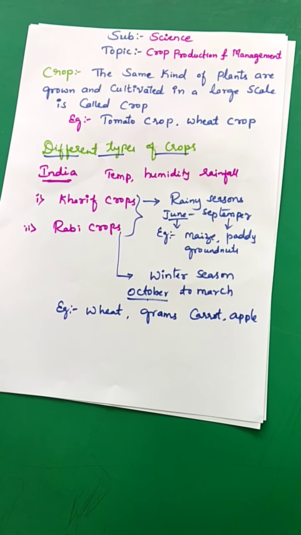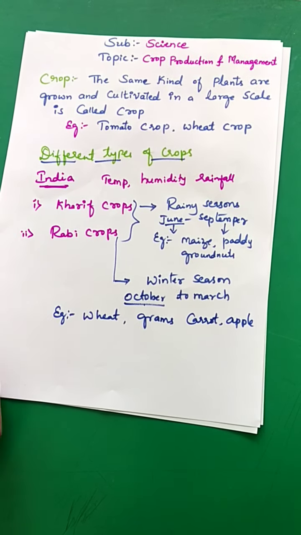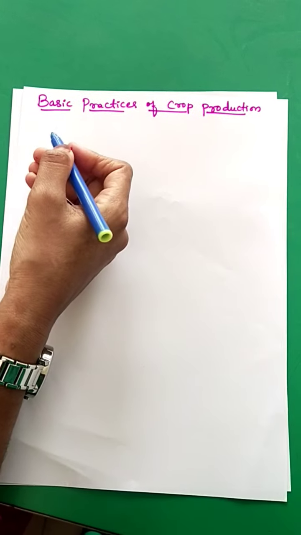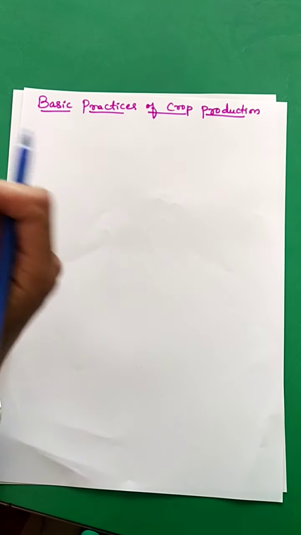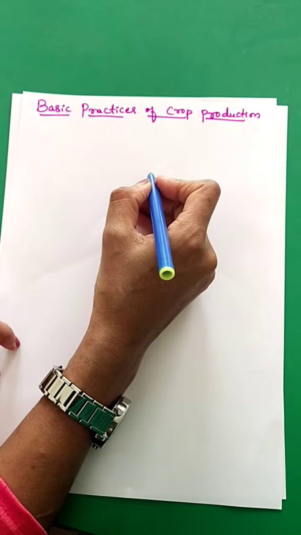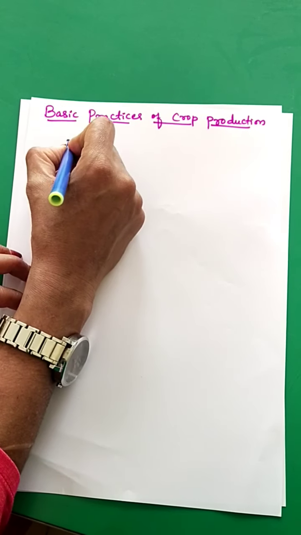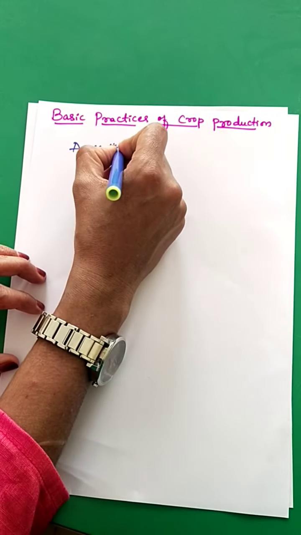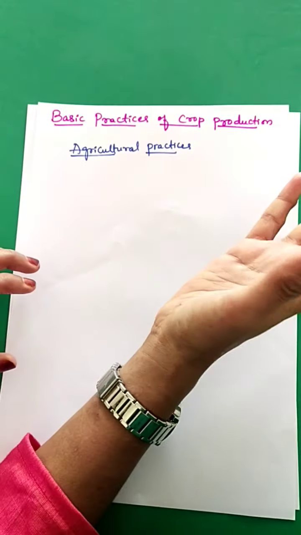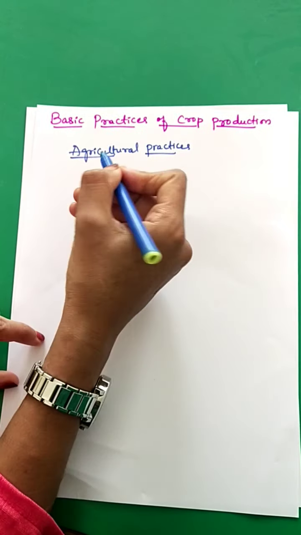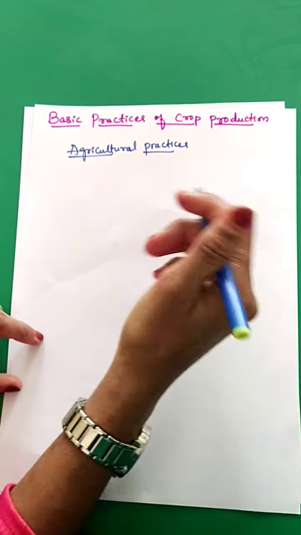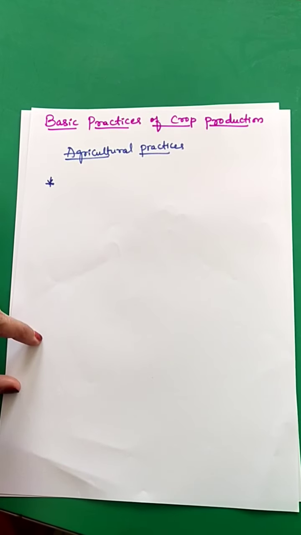Next, let's move on to the basic practices of crop production. Have you ever thought how the farmers cultivate? See dear students, many acts are to be performed before cultivating the crops, and these practices are called agricultural practices. So what are agricultural practices? Many acts to be performed before cultivating a crop are called agricultural practices, and we have different agricultural practices. Let's talk about them one by one.